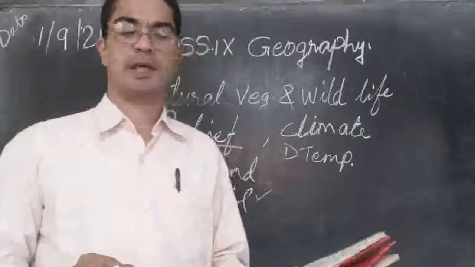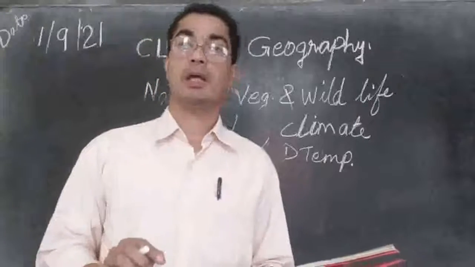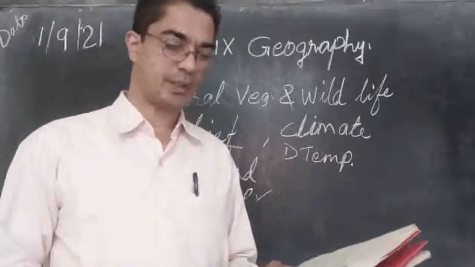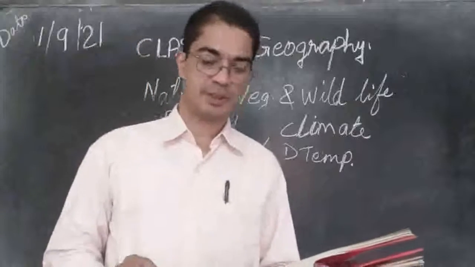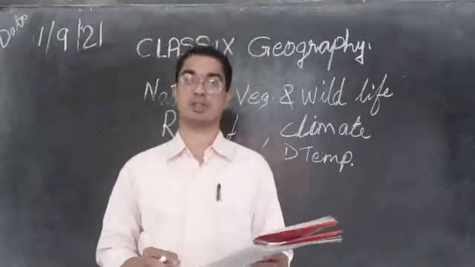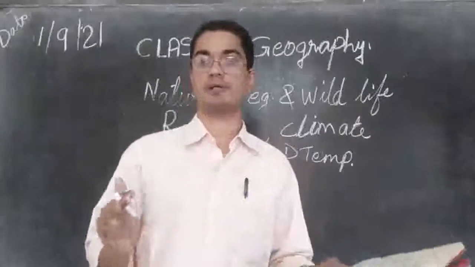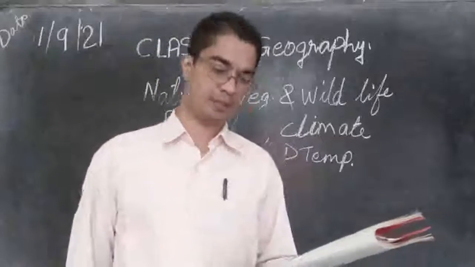The character and the extent of vegetation are mainly determined by temperature along with humidity in the air, precipitation and soil. So the places which have different temperatures, the trees are also different accordingly.